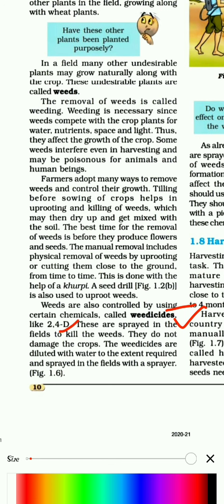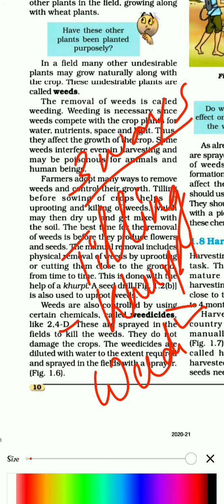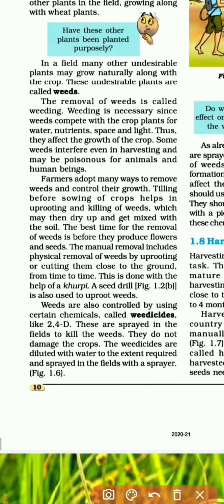So we have got three different ways. What was the first way? The first way is tilling. The second was using a kurpi. And the third is weedicides. So these are the three ways by which you can control the growth of weeds in your field.